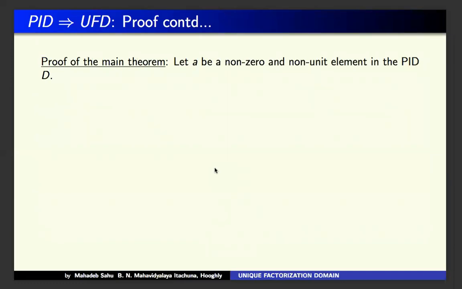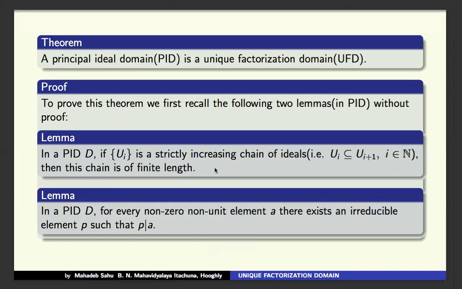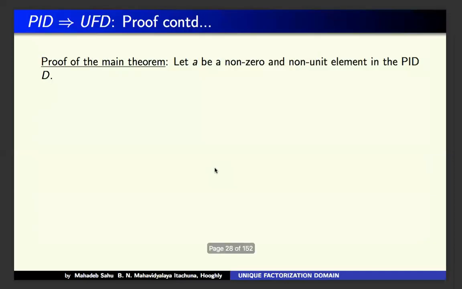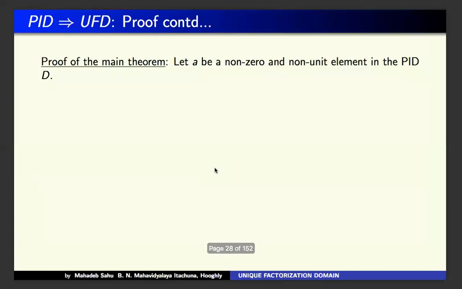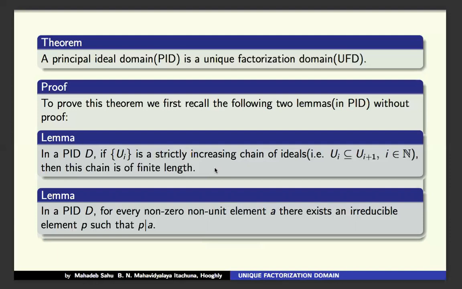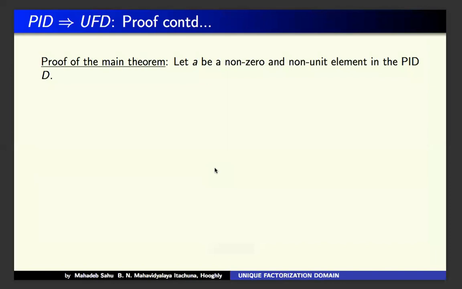So now I am going to the proof of the main theorem. What is the theorem? The theorem is: every principal ideal domain is a unique factorization domain. So let D be a principal ideal domain. We have to show that it is a unique factorization domain. In order to prove it, we have to take any element in the PID, and ultimately show that it has a unique factorization. Let A be a non-zero, non-unit element, of course, in the PID.